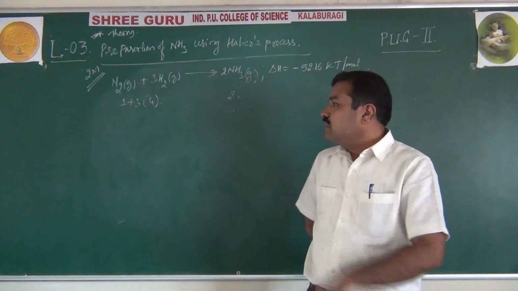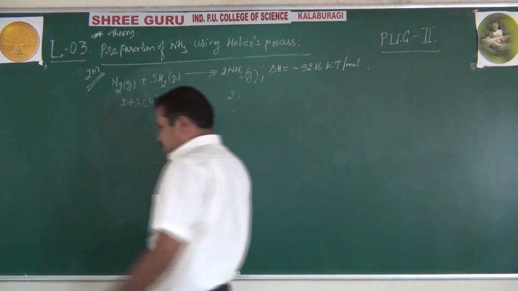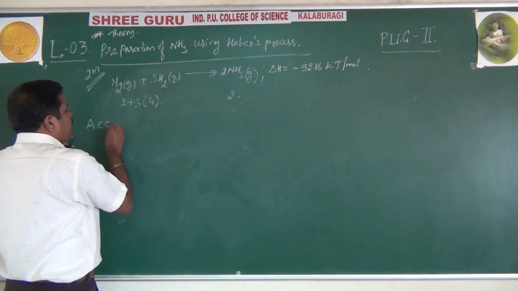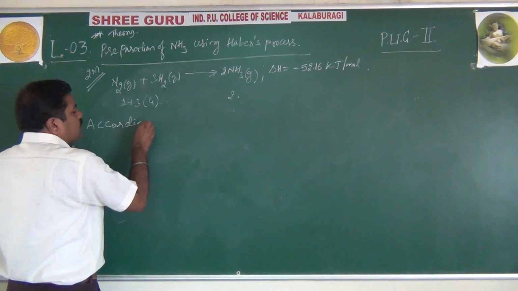Now initially, according to Le Chatelier's principle, what are the available conditions? It's very, very important for CET purpose.